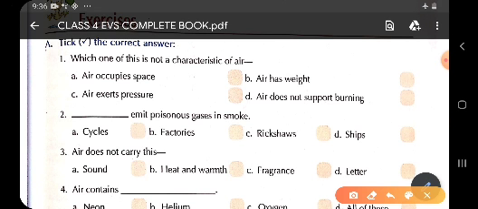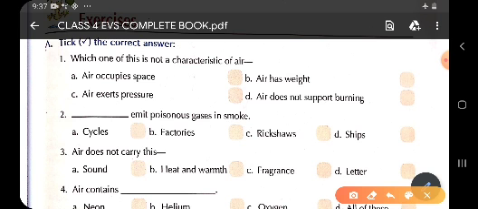First one is air occupies space. Second one, option B, is air has weight. Option C is air exerts pressure. And D is air does not support burning.